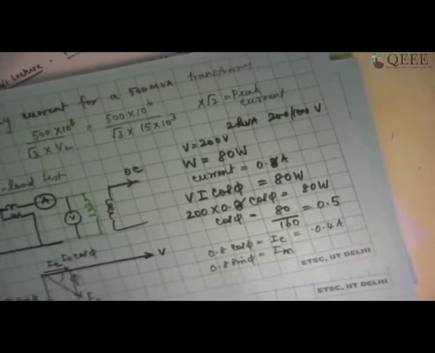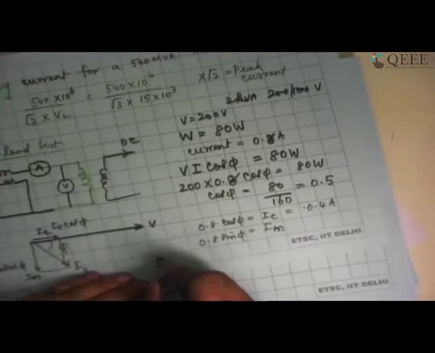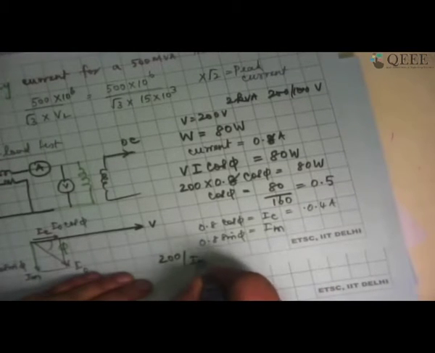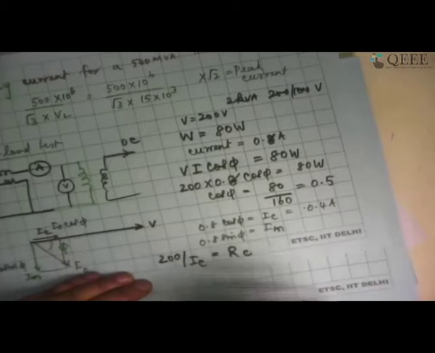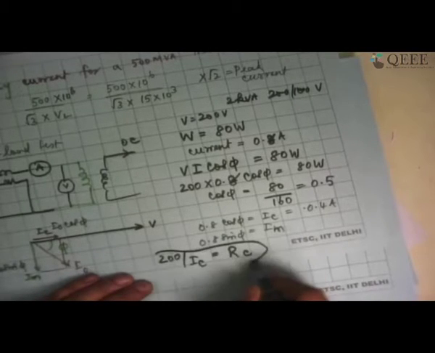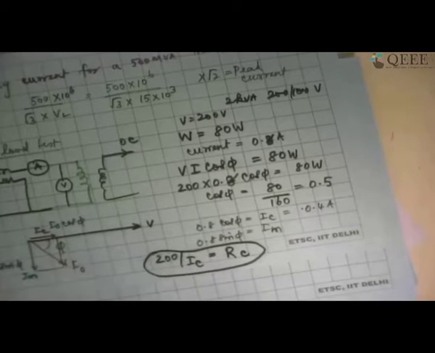Now I should be able to write clearly that whatever is my applied voltage divided by IC will give me RC. So RC is that resistance which represents the current that is flowing in the form of resistive current during no load condition, which is catering to the losses of the core. So core losses are essentially represented with the help of RC. I don't know whether I have answered your question.